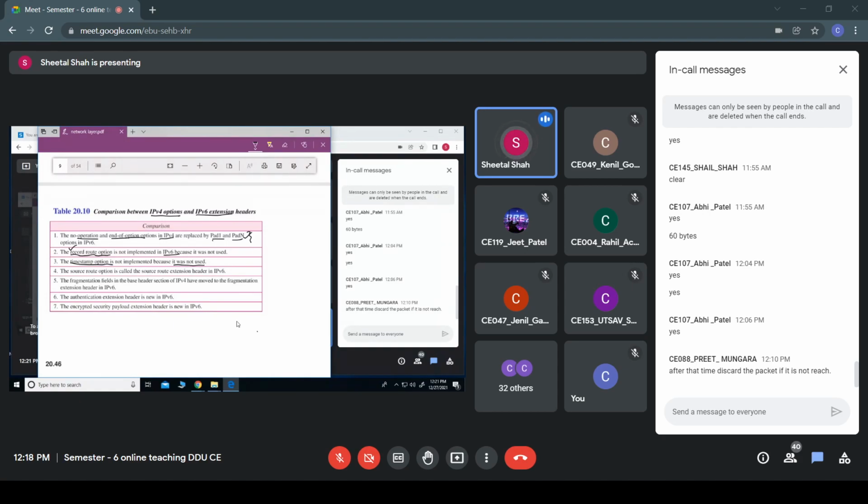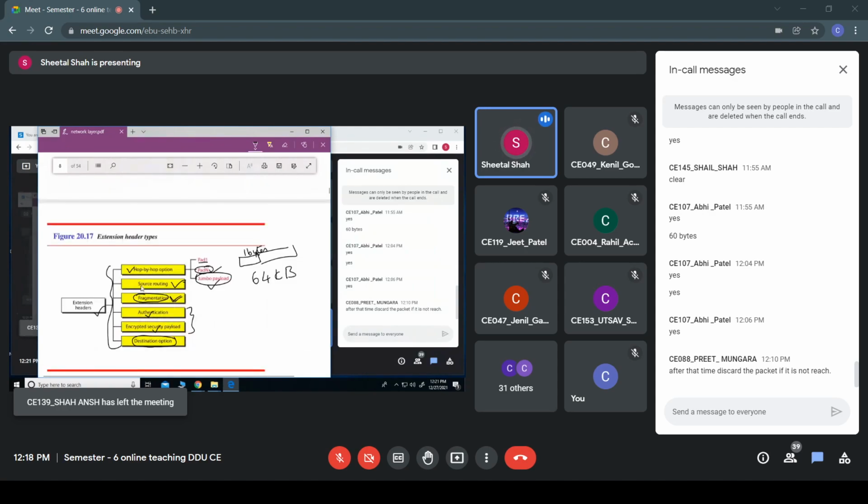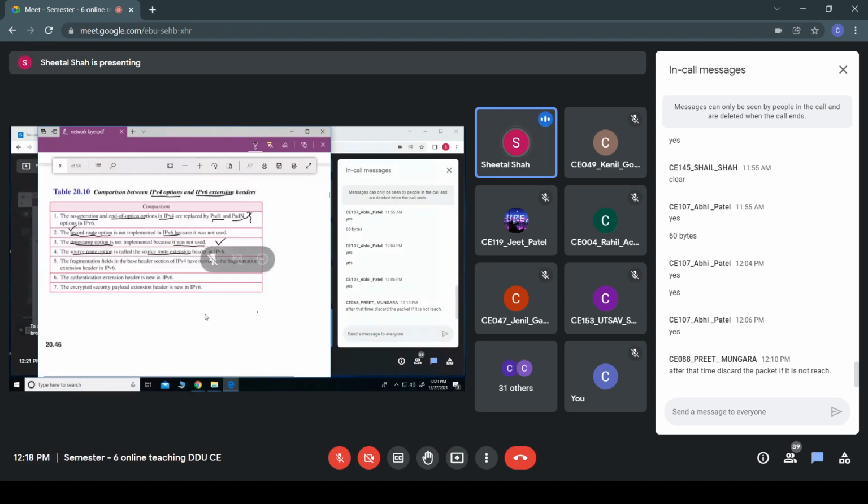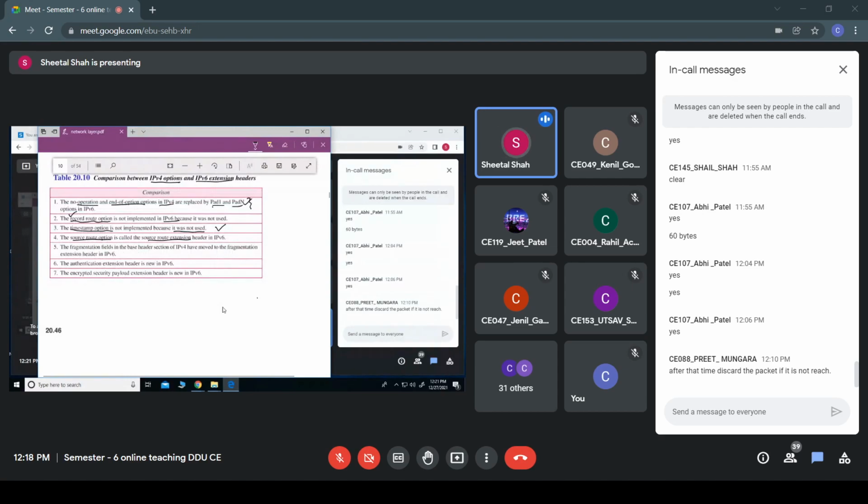But since it was not utilized, they have dropped this also. The source route option is provided with the source route extension header in IPv6.